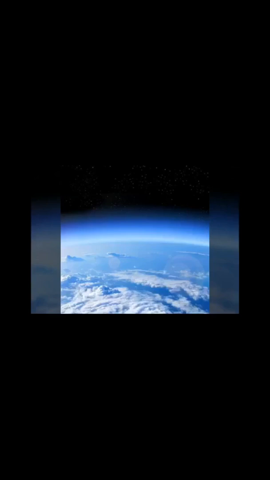It is divided into 5 main layers based on temperature. These layers are troposphere, stratosphere, mesosphere, thermosphere and further region at about 500 km above the Earth's surface is called exosphere. We humans live in the troposphere.